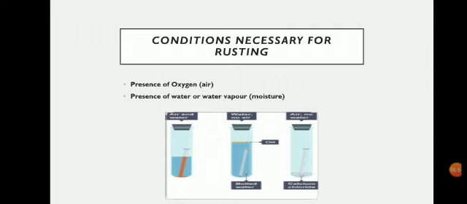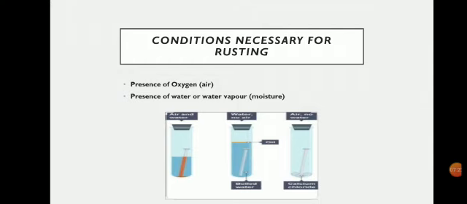Now in the third test tube, there is also no rust at all. Why? Because first of all, there is no water in it, so there is no oxygen present in the water, and whatever air was present inside the test tube, since we have put flakes of calcium chloride, what happens? This calcium chloride, being an anhydrous agent, has absorbed all the oxygen present in the air. So there also, since there is no oxygen, there is no formation of rust.